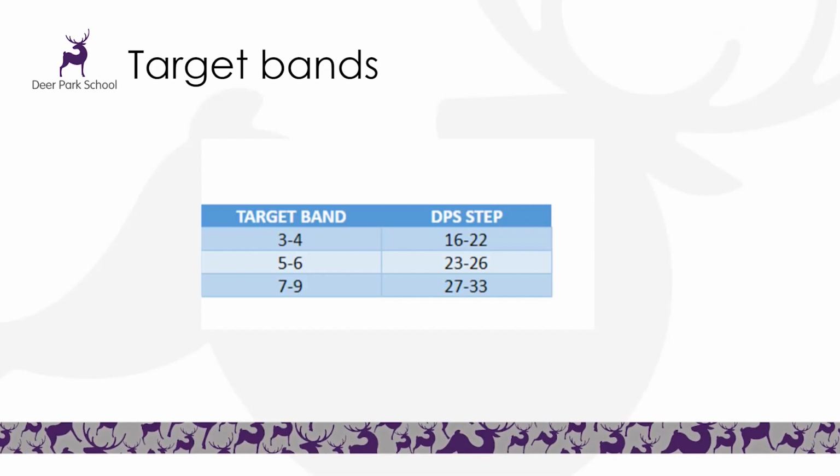These general targets in Year 7 to 9 are absolutely just a starting point. They are not set in stone, and if a student excels in a certain subject, a student's current level of performance could well exceed the target band, and therefore their target would be moved to reflect this. You can also see that the Deer Park current steps reflect the targets, and it just allows us to see the students move through those GCSE grades as opposed to them sitting on one grade for a really long time and us not being aware of their progress within that range.